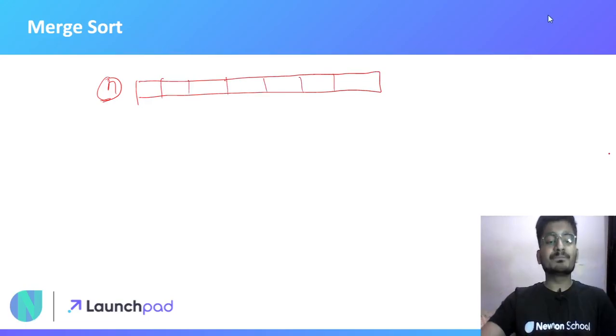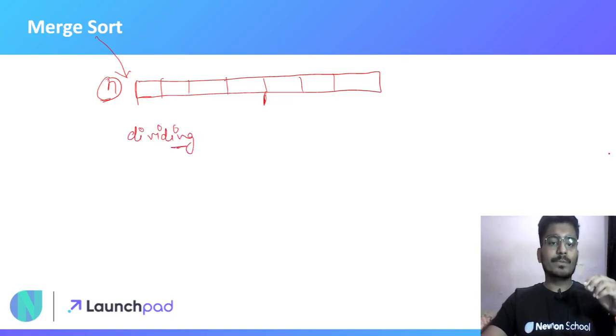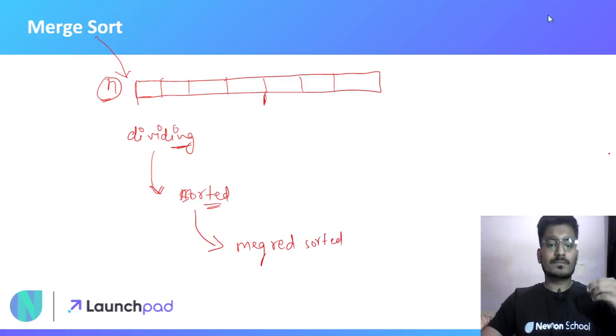Now for sorting this array using merge sort, what I have done is firstly divide the whole array into two parts, so you can say that I am dividing the bigger problem into smaller subproblems. Then after dividing, I have sorted the smaller parts, and after that I merged the sorted subarrays.